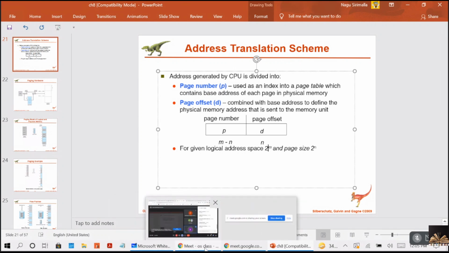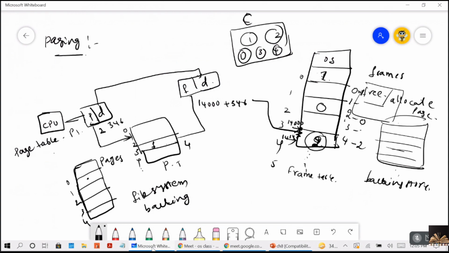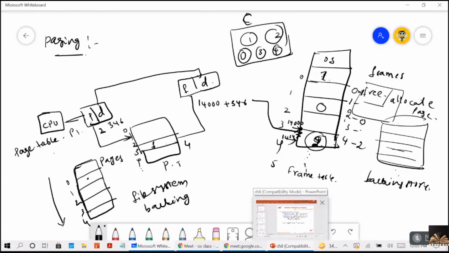So here, whatever logical address space we are generating, the total number of addresses, if we take it as 2 power m bytes, and the page size is 2 power n, then the lower m minus n bits will indicate the page number and the higher n bits designate the page offset.